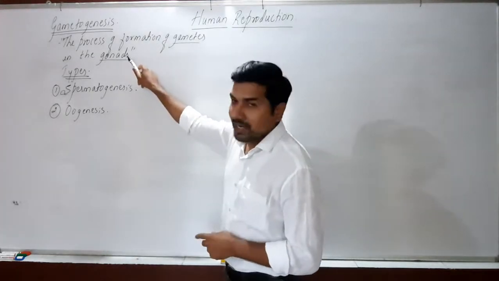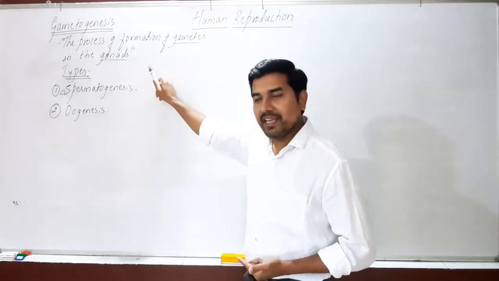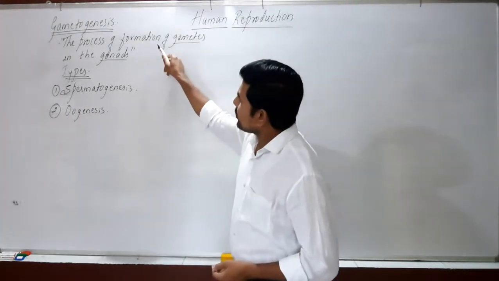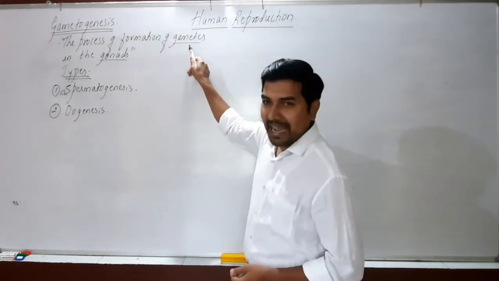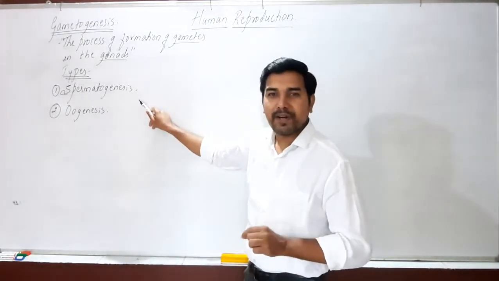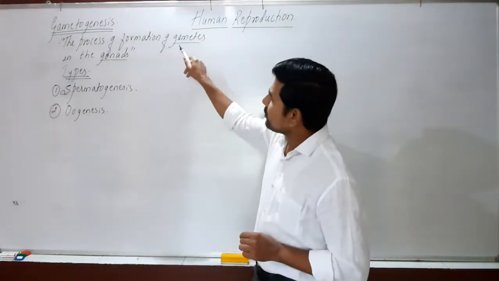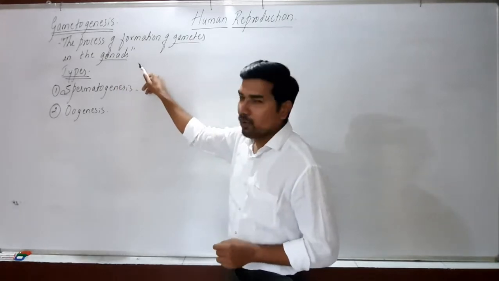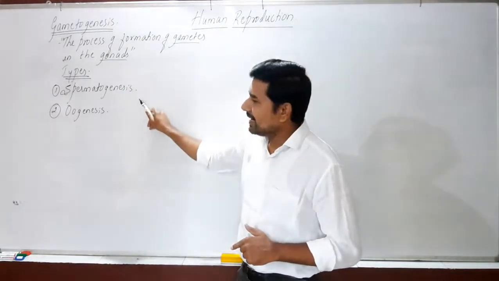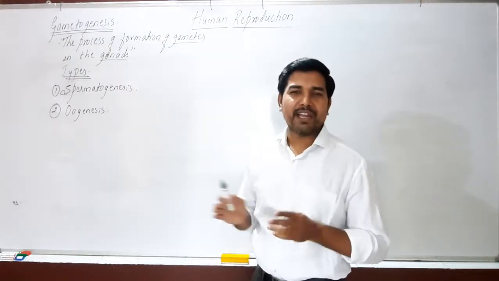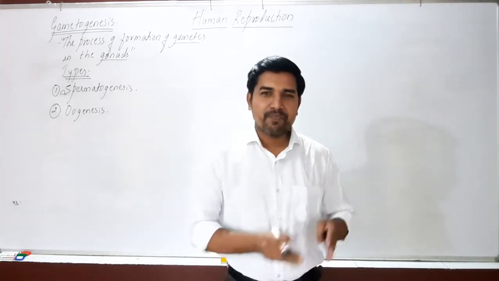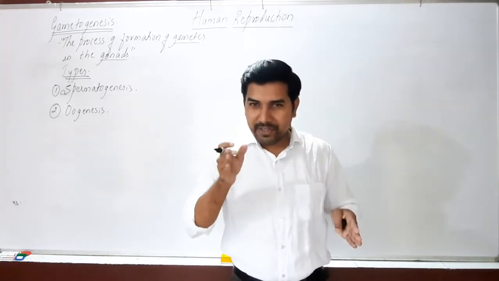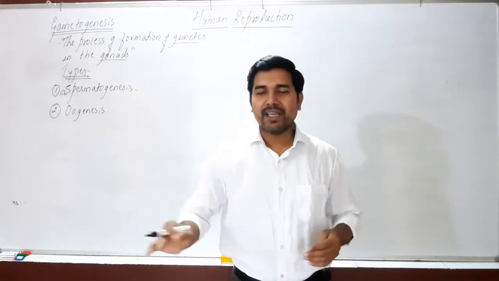Okay, now look at the definition, how we can frame it easily. So the process of formation of a gamete, which is the male gamete here, sperm is the male gamete. So process of formation of sperms in the gonad, which is the male gonad, testis. And hence we can define spermatogenesis as the process of formation of sperms in the testis.